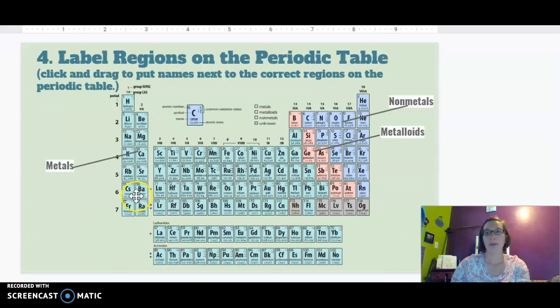Looking at the periodic table, we have different regions on it. On the left, we have metals, and we'll talk more about what the properties are of the metals. Along the zigzag line, on this periodic table there are pinkish color, are the metalloids, and then on the far right we have the nonmetals.